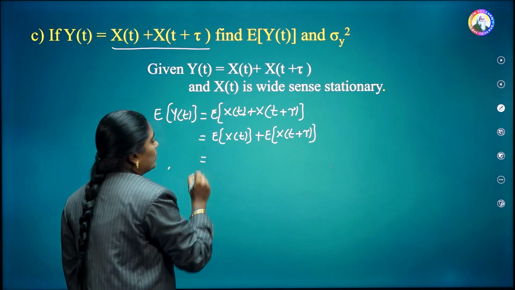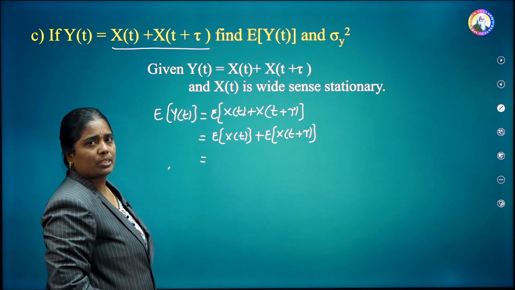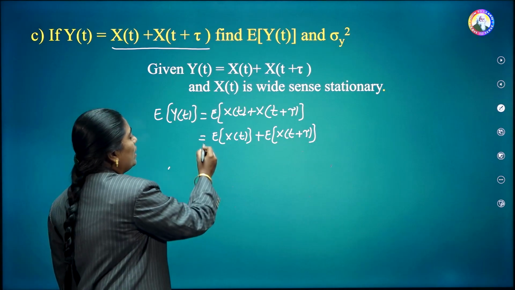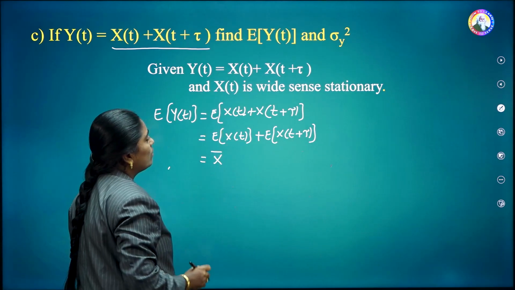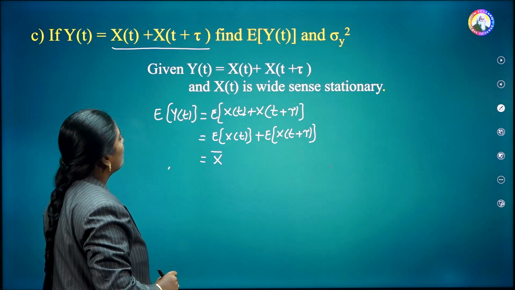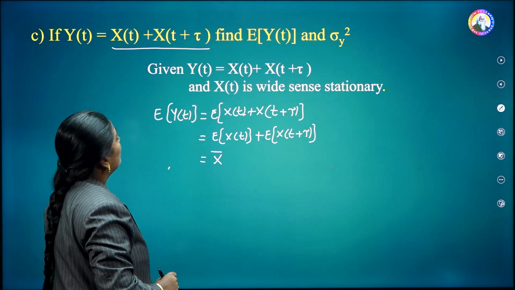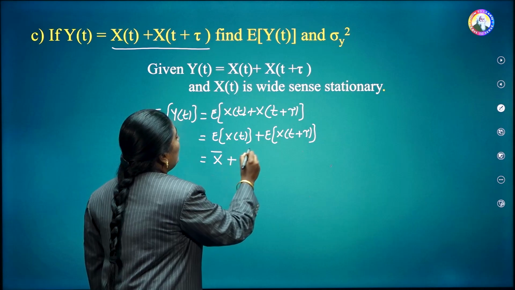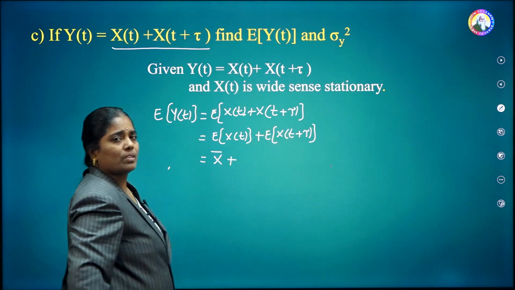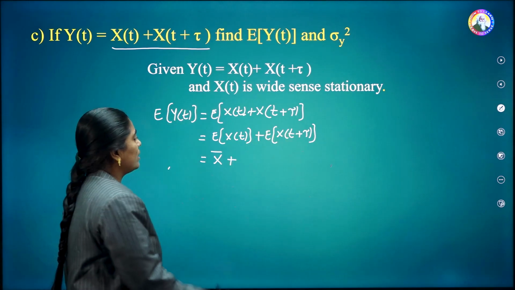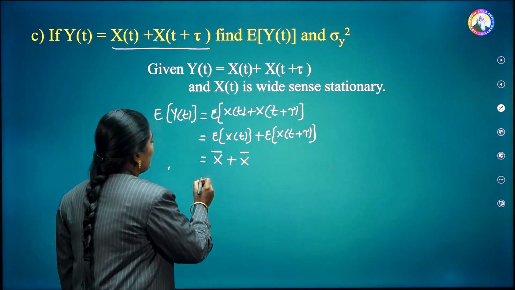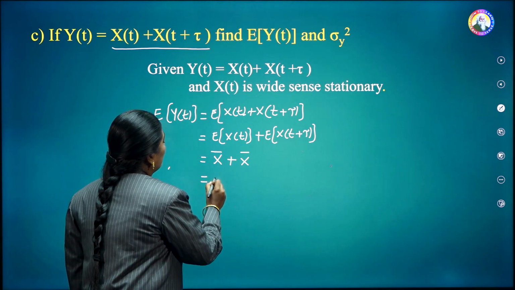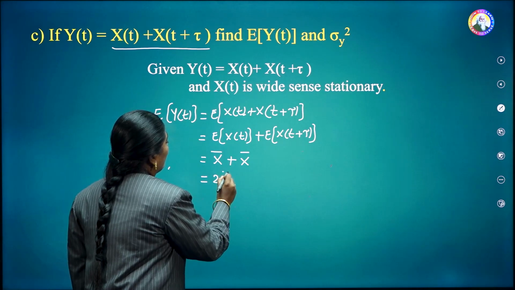This is equal to, x of t is a WSS process, therefore E of x of t is nothing but simply x bar, plus E of x of t plus tau. Since it is a WSS process, it is also equal to x bar only. X bar plus x bar is nothing but equal to 2 x bar.